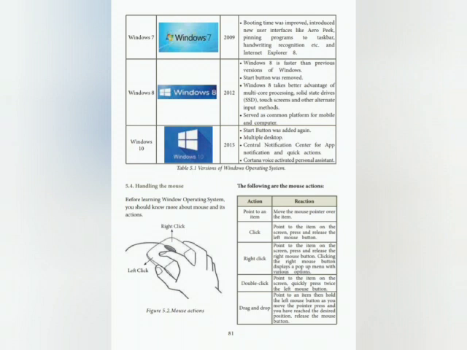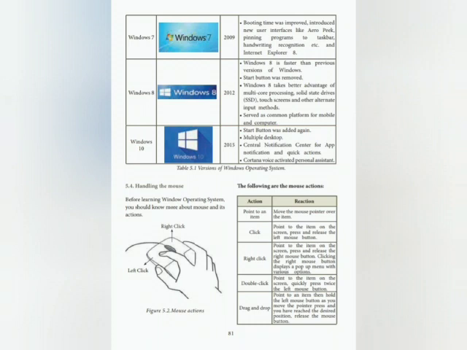Handling the mouse: action and reaction. Point to an item: move the mouse pointer over the item. Click: point to the item on the screen, press and release the left mouse button. Right click: point to the item on the screen, press and release the right mouse button.